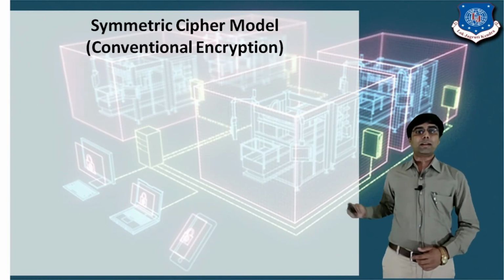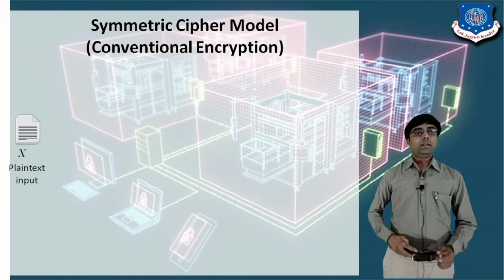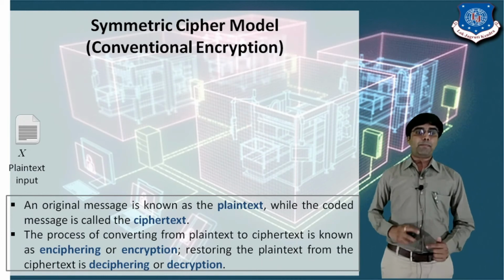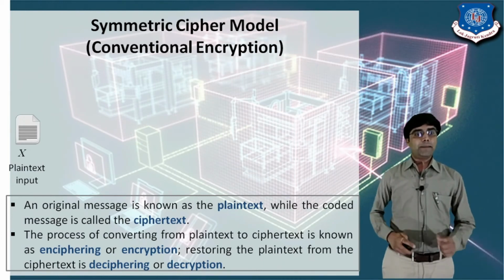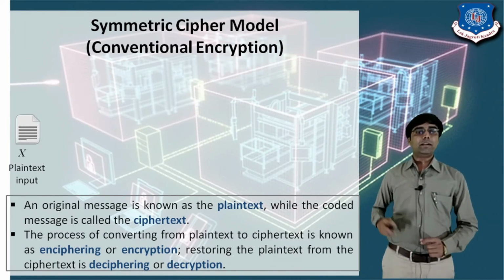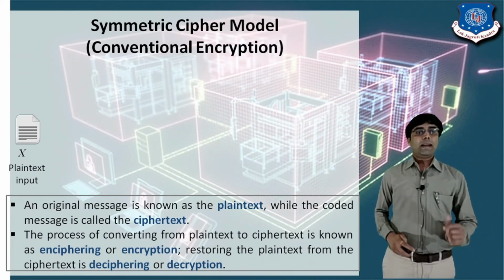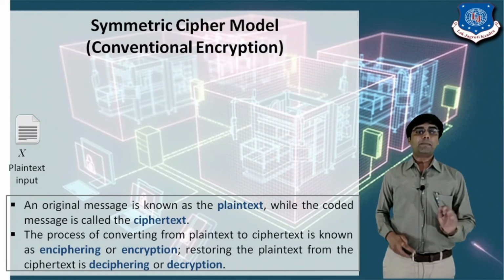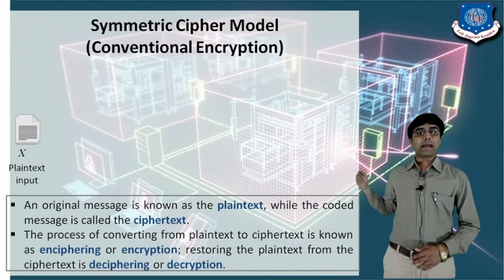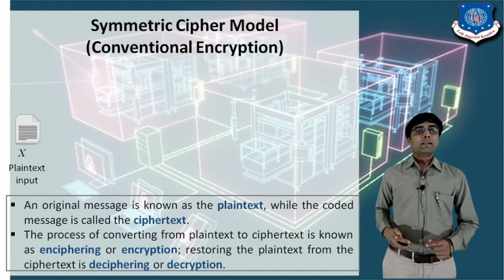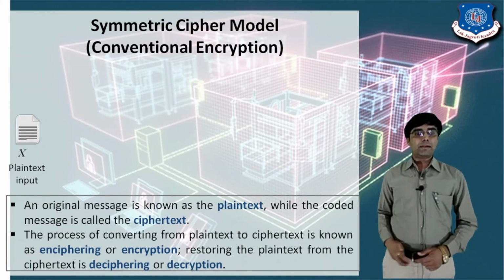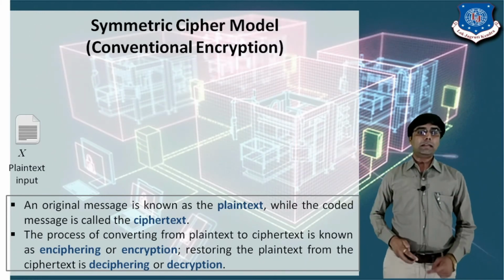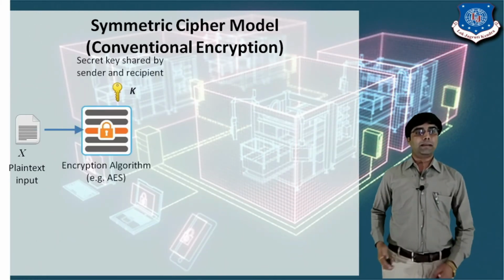It is also called conventional encryption. So here the same thing: X represents the plain text, the plain text input. The plain text is the original message, while the coded message is called the ciphertext. The process of converting from plain text to ciphertext is known as enciphering or encryption, and restoring the plain text from the ciphertext is deciphering or decryption, right?